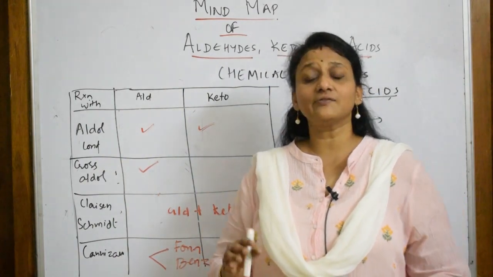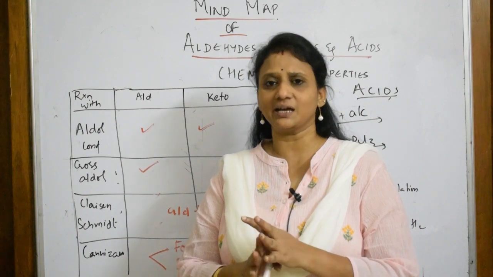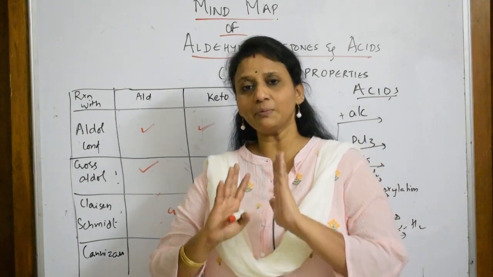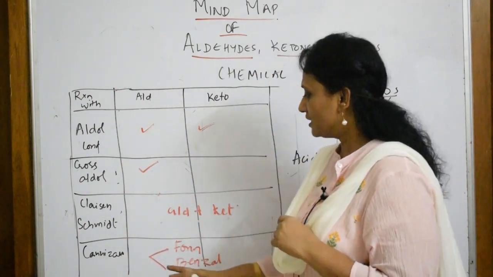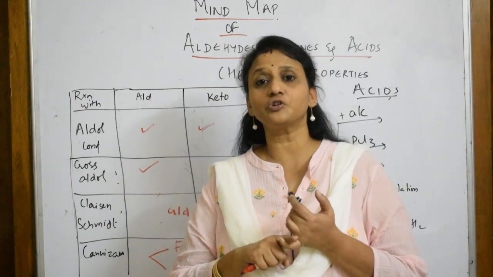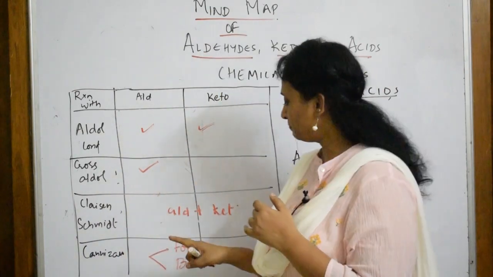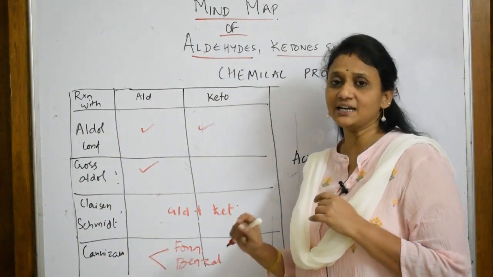Next comes the Cannizzaro reaction. For all these, I have done a detailed video which is kept in the playlist. Very clearly I have explained the mechanisms. Because this is a mind map, I'm just giving you an idea. Right. So Cannizzaro reaction is basically responded to by compounds which do not have alpha hydrogen. For example, formaldehyde, benzaldehyde.